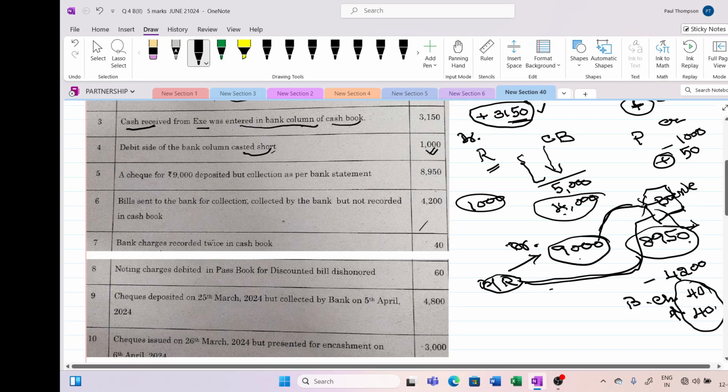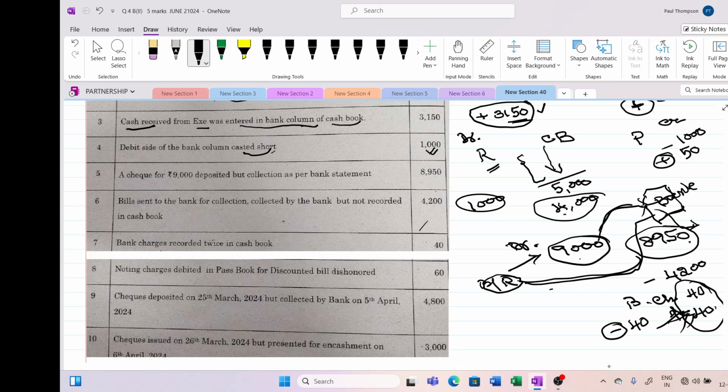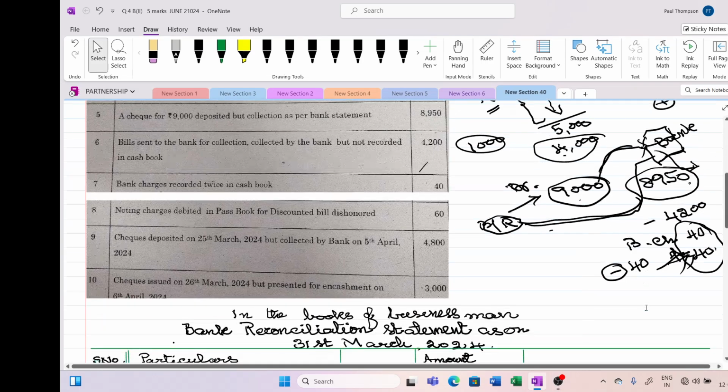But the bank will not do like that. So in the bank, 40 rupees has not gone up. The overdraft has not gone up by this 40 rupees. So you have to reduce it. The overdraft will come down by 40 as per the bank statement, because the overdraft as per the cash book is given and we are reaching the balance as per the bank statement. So what the bank has done, we have to do it.